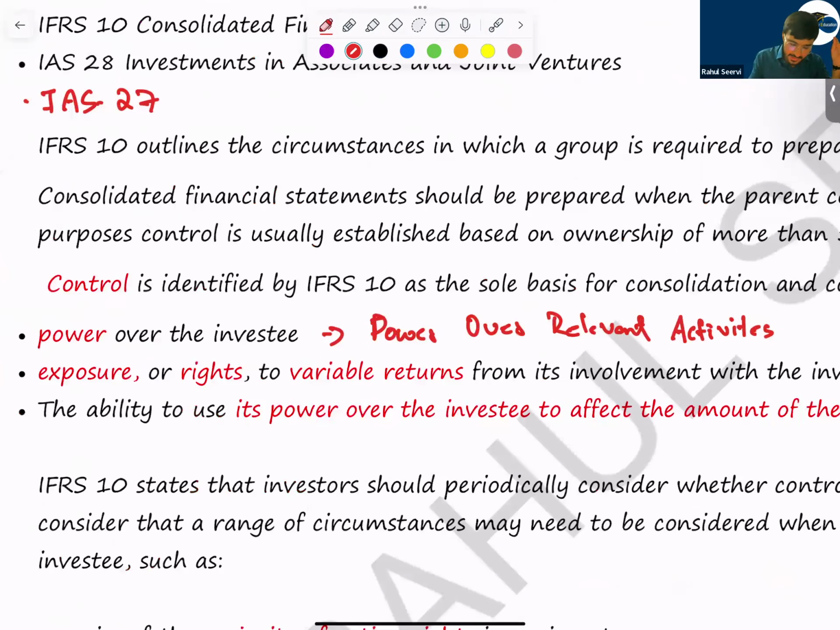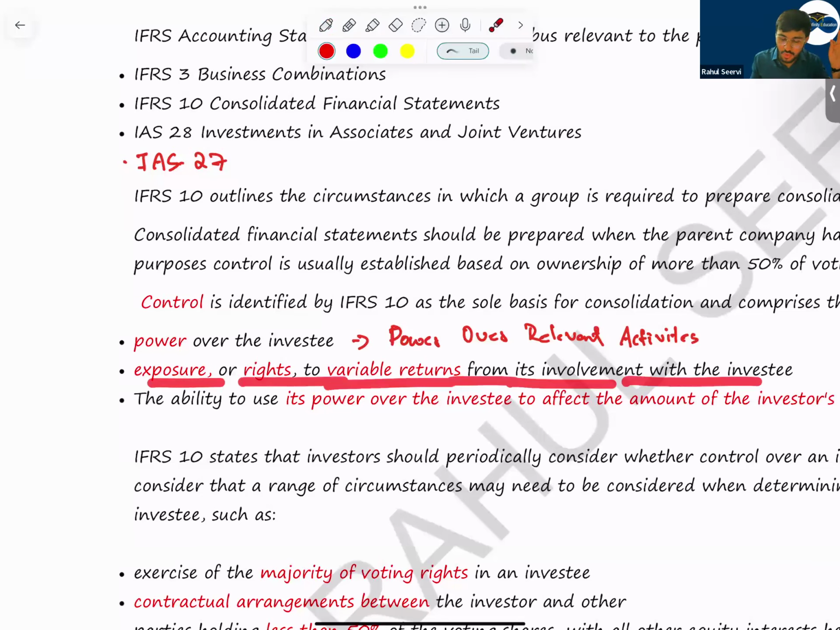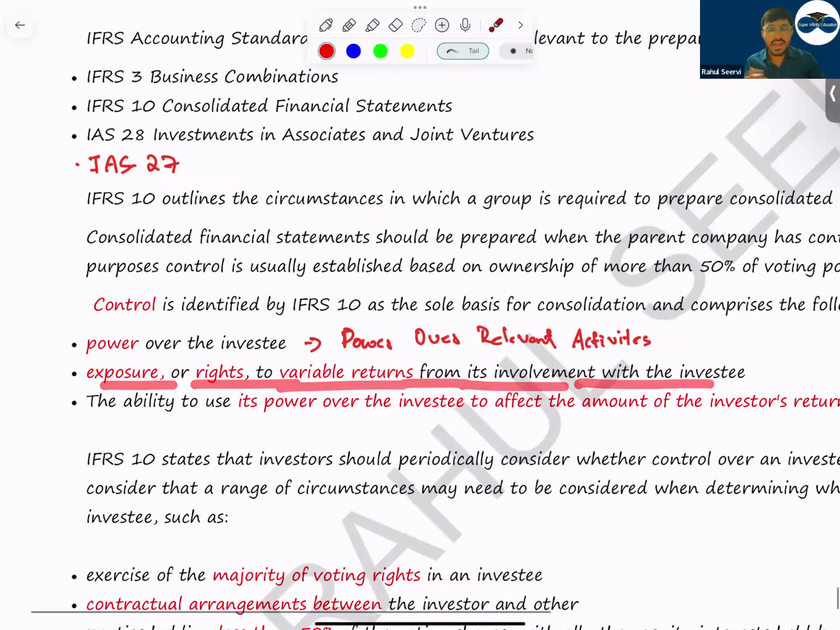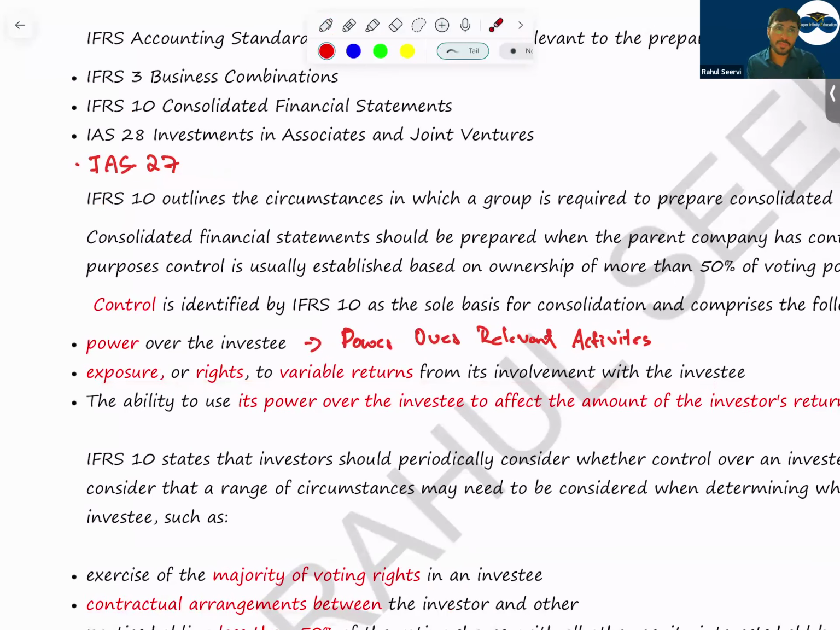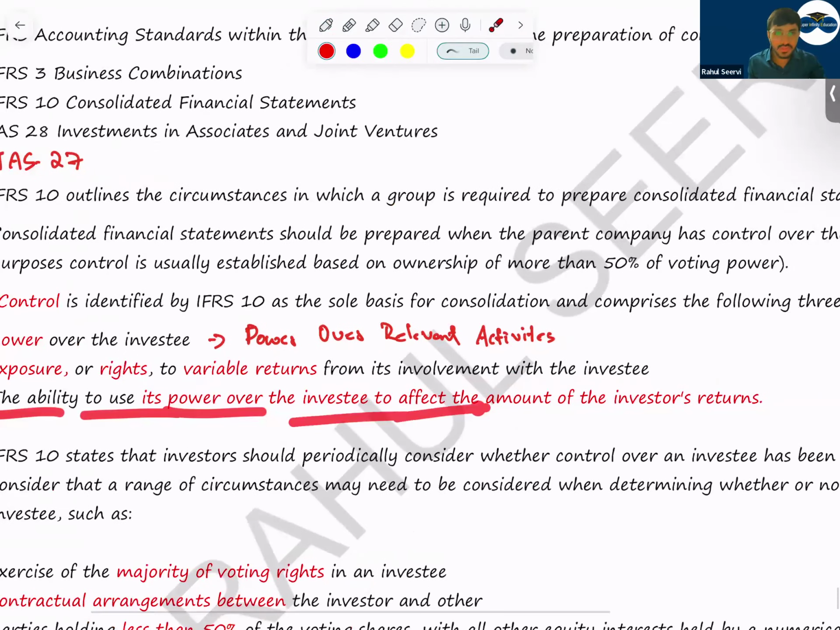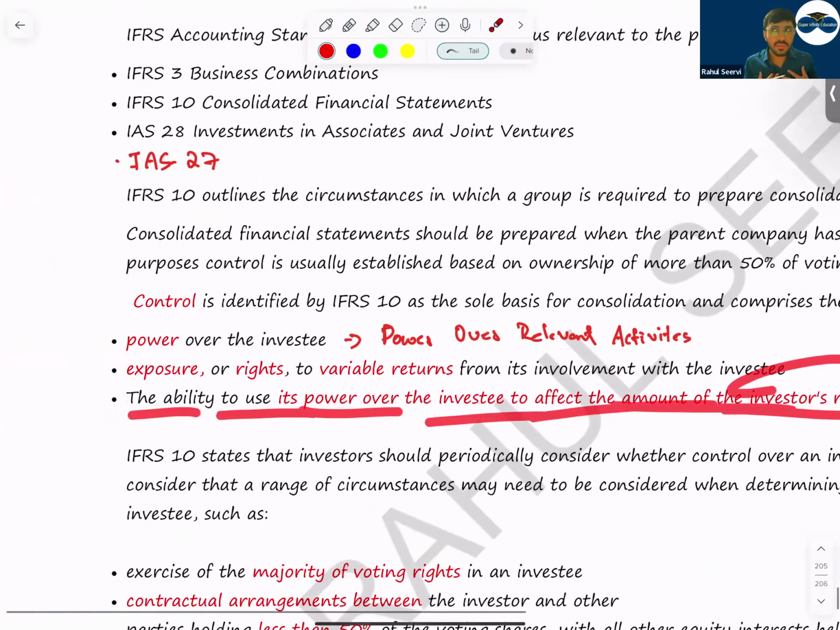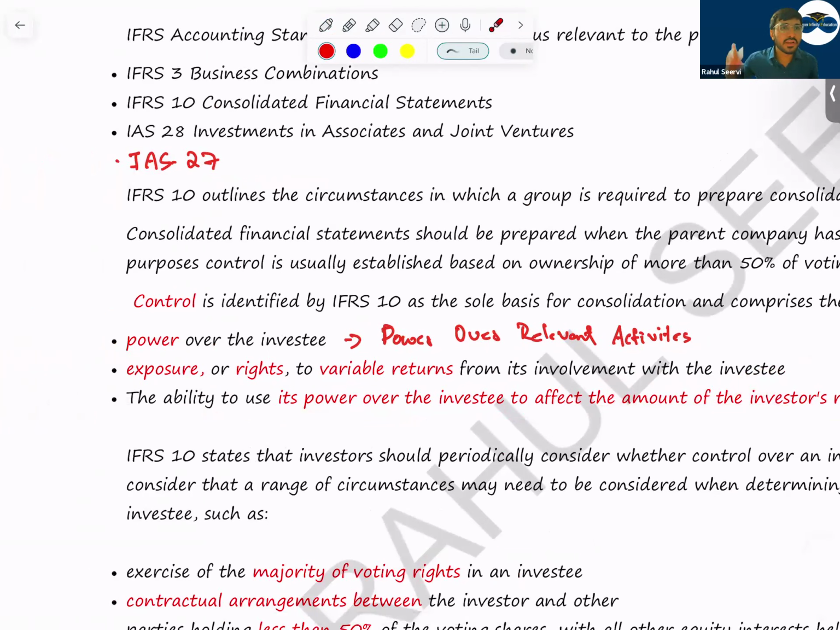Then, exposure or right to variable returns from its involvement with the investee. That means as a company I have exposure or right towards variable return. Whatever percentage I have, that percentage of profit will belong to me, whether the company is making loss or profit. Then, the ability to use its power over the investee to affect the amount of the investor's return. As a parent company, I will use this power to affect the returns of the subsidiary. If they are doing some project, I will say do not do this project, it will not be very profitable; instead, do some other project which will be more profitable. I hope everyone understood.